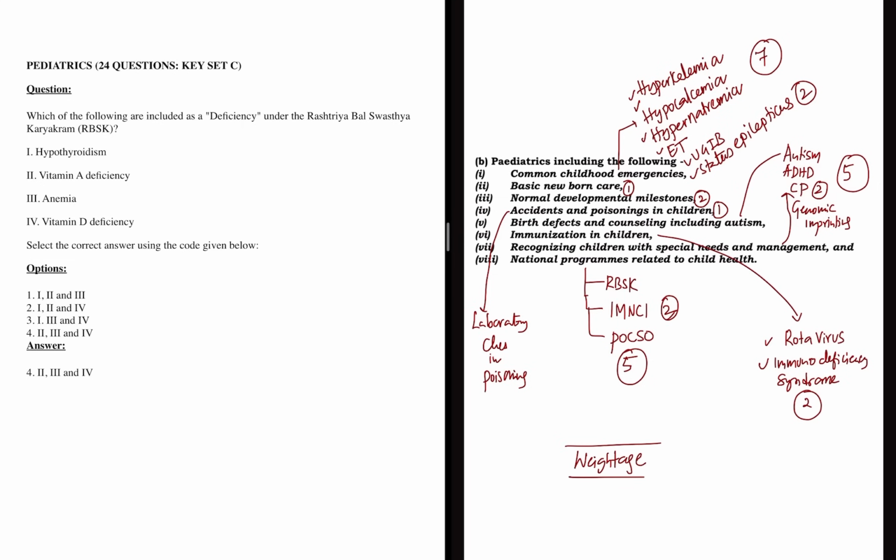Now this is the syllabus which I have taken from the syllabus book given by the UPSC. From common childhood emergencies, they have asked hyperkalemia, hypocalcemia, hypernatremia, so 3 electrolyte disturbances. Even last year there was a question on hyperkalemia, a little different question. Even endotracheal intubation and upper GI bleeding were little in-depth, core questions which were difficult for students to answer.